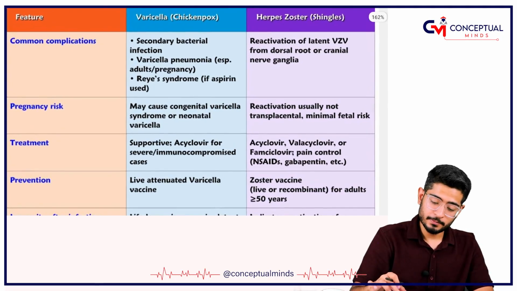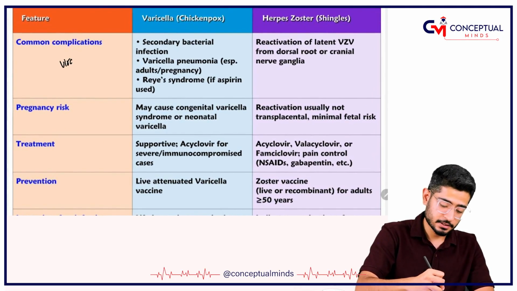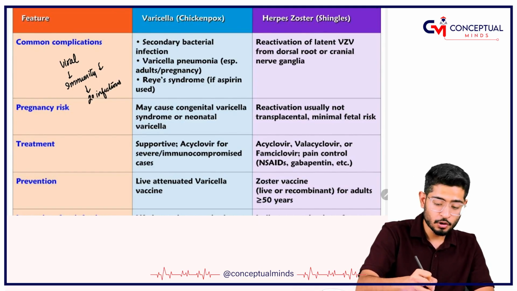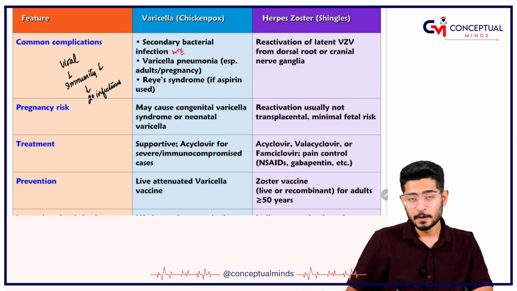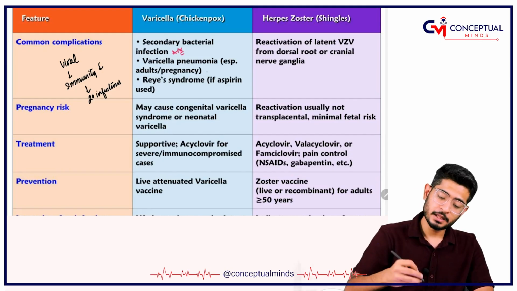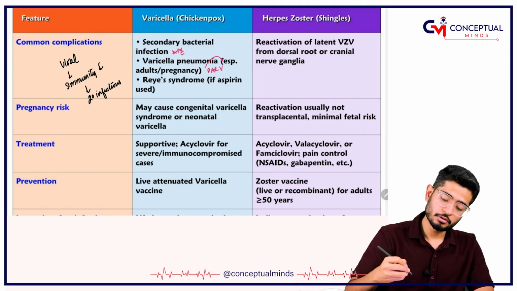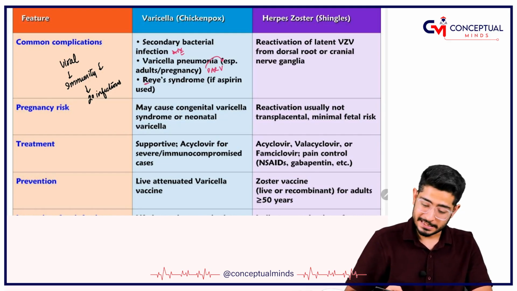So what are the common complications in varicella? See, for every viral infection, the virus is going to decrease the immunity, and that's why the risk of secondary infections like secondary bacterial infections is too much. In case of varicella, I have told you PARV, that varicella can cause pneumonia. If aspirin is consumed, they can cause Reye's syndrome.